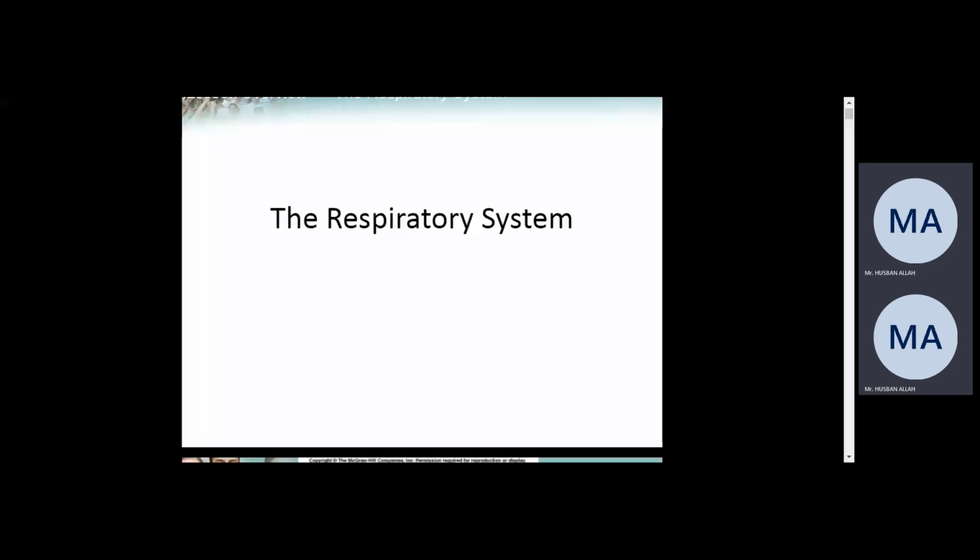So what about if we inhale pure oxygen without any other gases? What will happen? Who can answer that? The question is, what will happen if we inhale pure oxygen? We do it in hospitals.